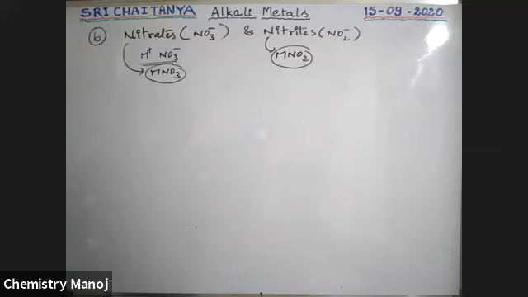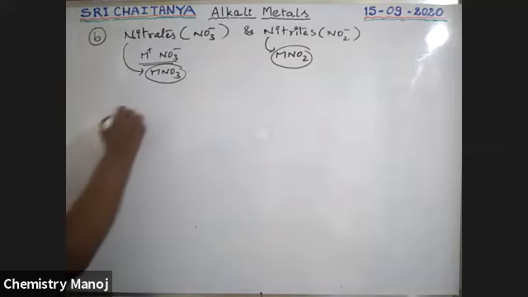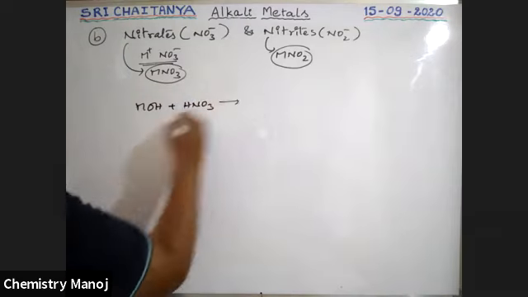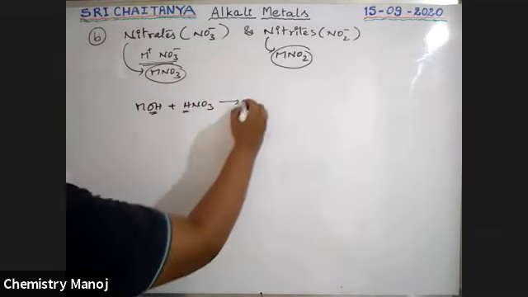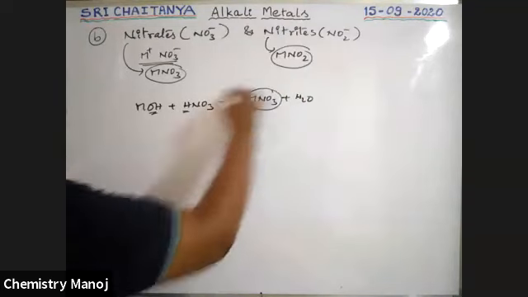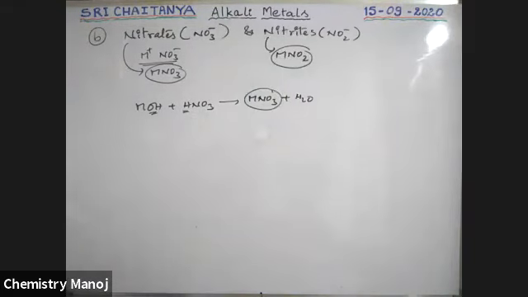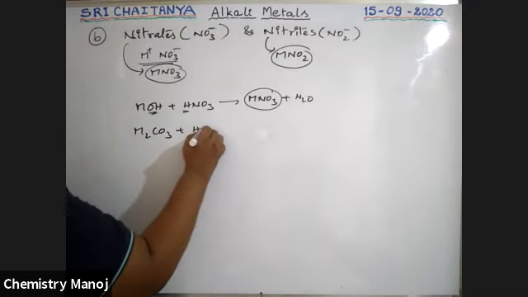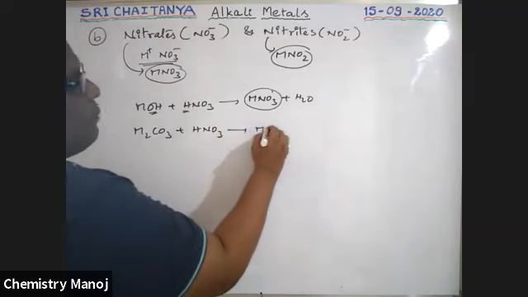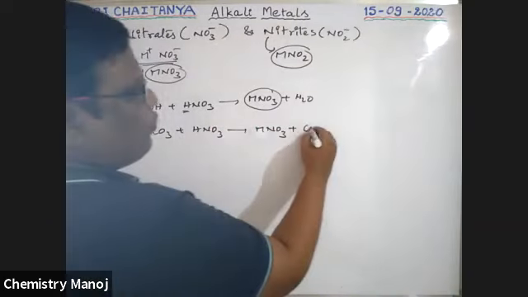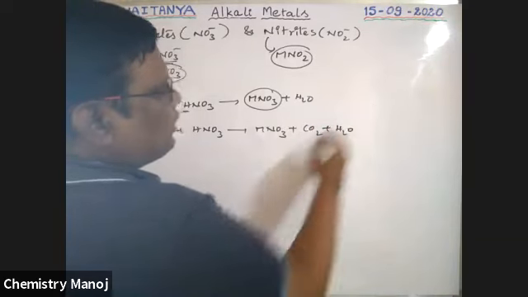Now, how to prepare them? Very, very important. When metal hydroxide reacts with HNO3, the OH and H go out, giving metal nitrate and water. Similarly, when metal carbonate reacts with HNO3, it gives metal nitrate plus CO2 plus H2O.